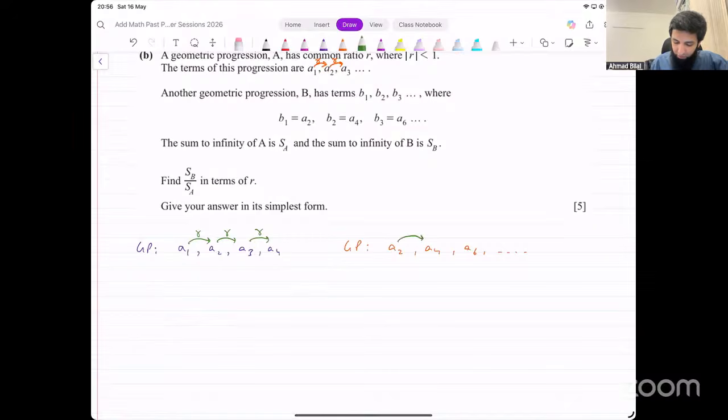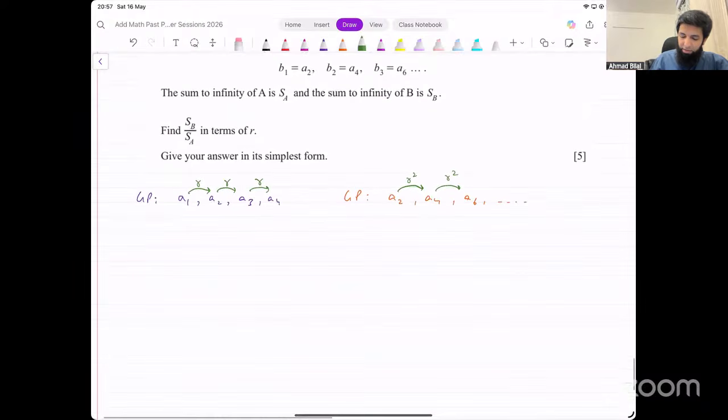You can see in order to go from A2 to A4, what you have to do is R into R. You have to multiply by R squared. So the ratio of the other sequence is just going to be R squared. So if for one sequence it is R, for the other sequence it is going to be R squared. So we can write it like this.